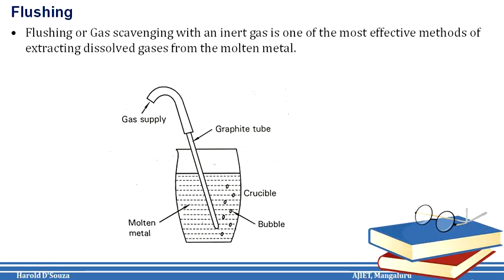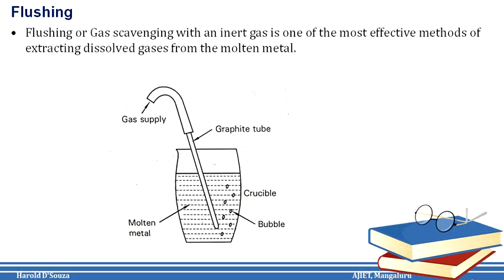In this method, the inert gas is simply piped from the storage tank through graphite tubes directly into the liquid molten metal. The piping of the inert gas creates bubbles which move upwards, and any dissolved gas in the liquid metal migrates readily to the bubbles, where it collects and is flushed from the melt and to the atmosphere. The rate of degassing depends on the rate at which the gas diffuses into the gas bubbles.